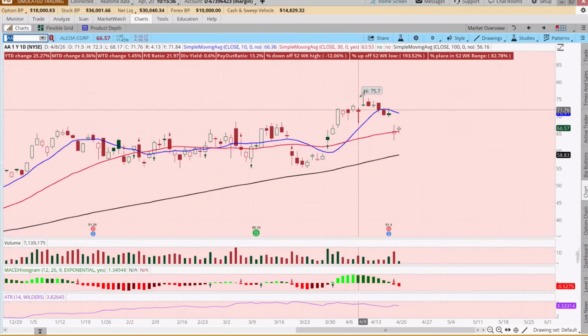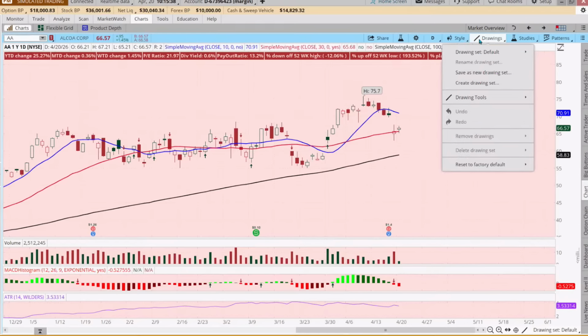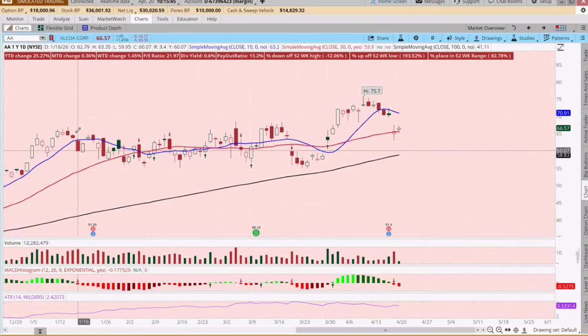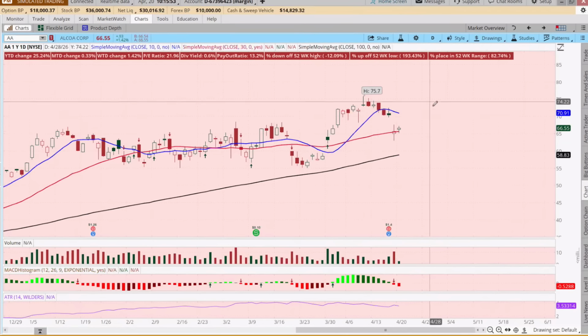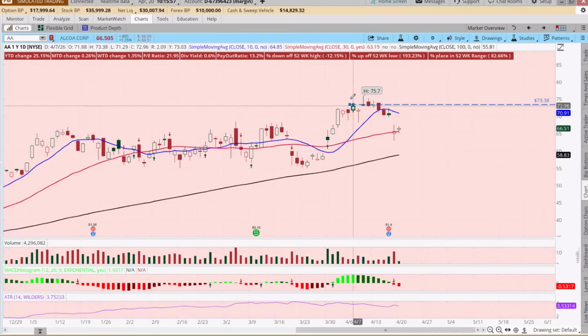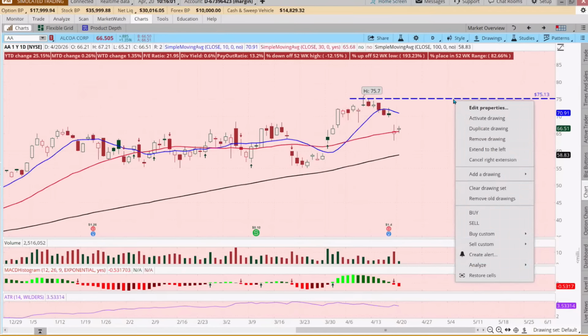So if we looked at this and said, okay, this is bouncing off a support level. This has been in an uptrend. It went through a period of consolidation, right? Broke out, pulled back. So we've got like this bull flag type pattern happening here. Could we set a target of, say, 75 here?